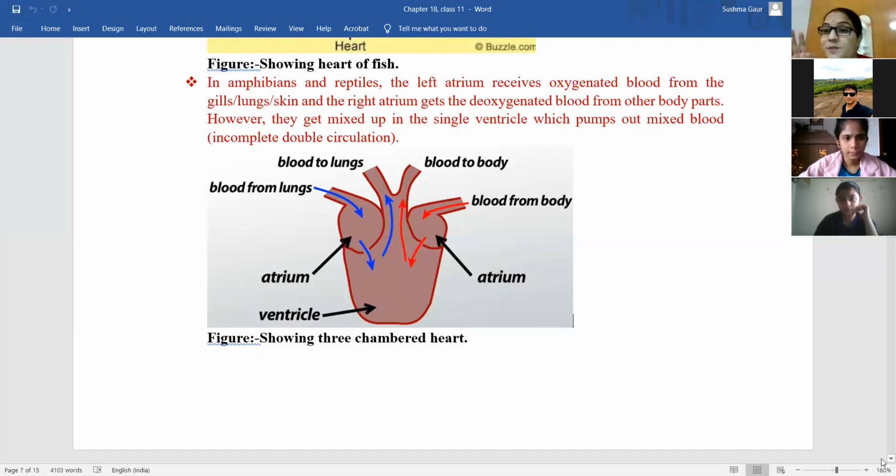It depends on the partial pressure of oxygen. If the partial pressure of oxygen is less inside our lungs, then oxygen will enter into our body. And if carbon dioxide is more outside the lungs, then carbon dioxide will be released.